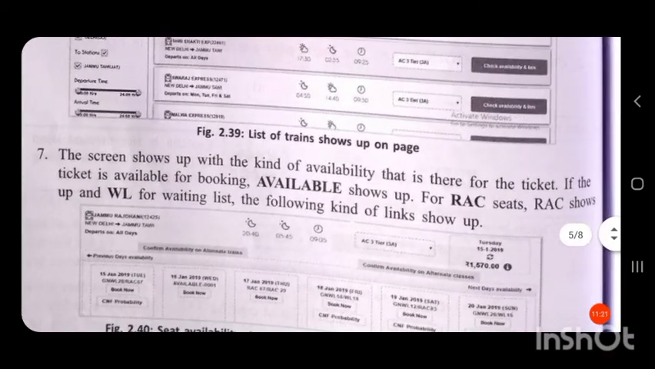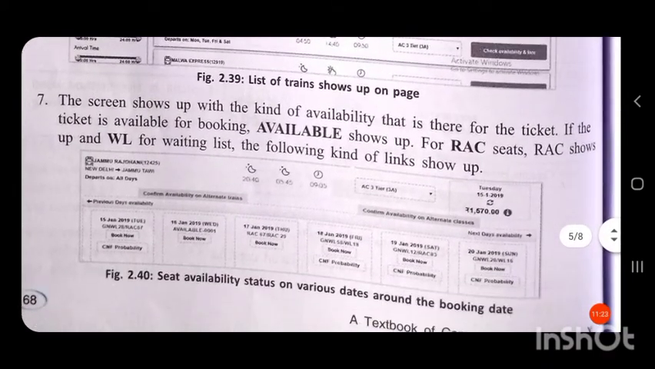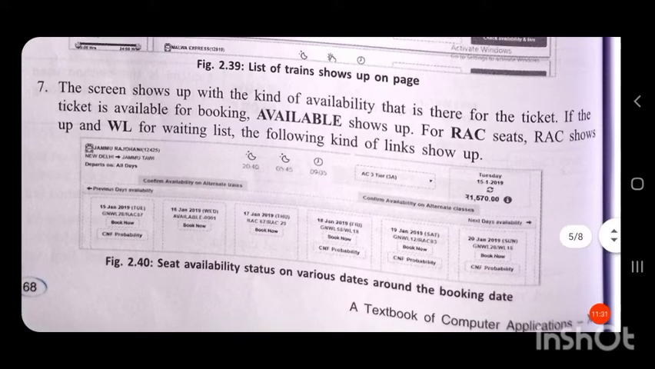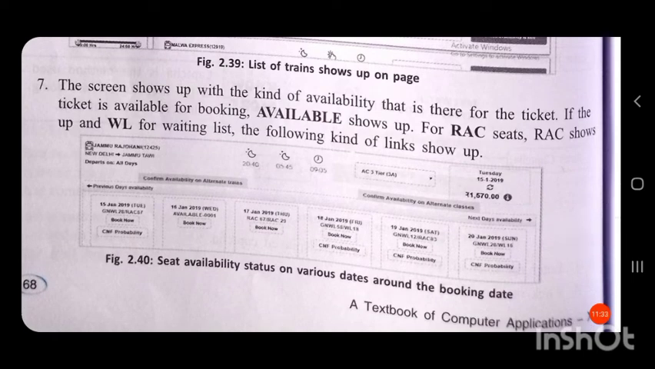The screen shows up with the kind of availability that is there for the ticket. If the ticket is available for booking, available shows up. For RAC seats, that is reservation against cancellation, RAC shows up, and for waiting list, WL shows up.